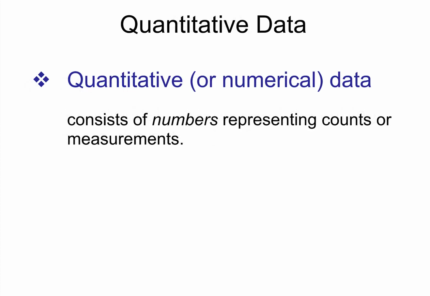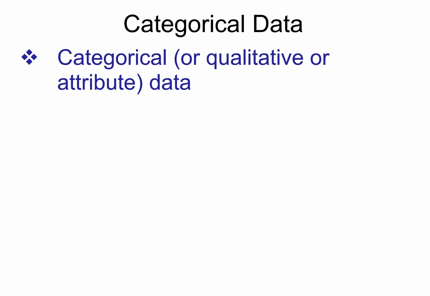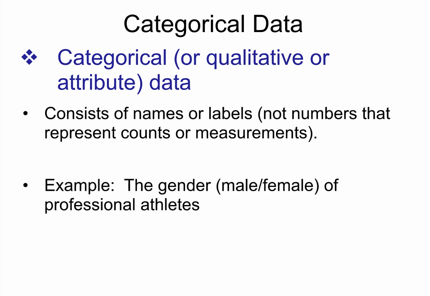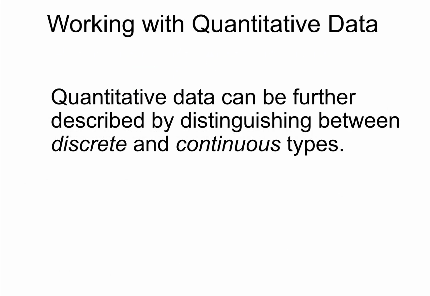Quantitative or numerical data consists of numbers representing counts or measurements, and they'll have units associated with them. Example, weights of supermodels, ages of respondents. Categorical or qualitative or attribute data consists of names or labels. These are data that put items into groups. They're not numbers that represent counts or measurements. Examples would be gender, race, ethnicity, political affiliation. Shirt numbers on professional athletes' uniforms are substitutes for names.